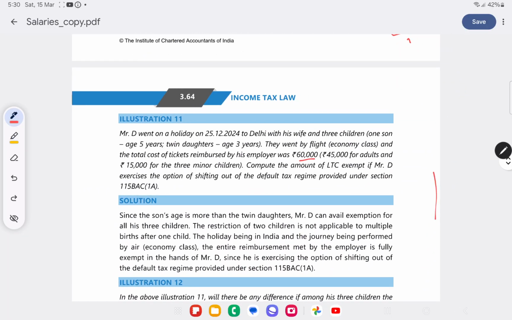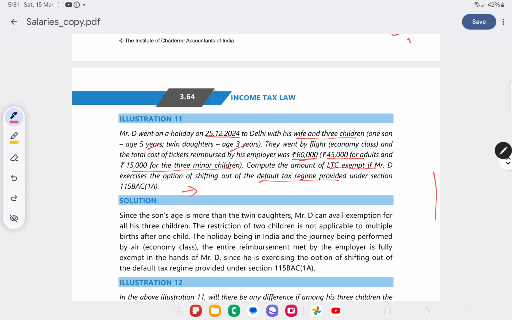D went on a holiday on 25th December 24 to Delhi with his wife and 3 children: one son, 5 years, and twin daughters, 3 years. They went by flight economy class and the total cost of tickets reimbursed by the employer was 60,000: 45,000 for adults, 15,000 for 3 minor children. Compute LTC exempt if Mr. D exercises the option of shifting out of default tax regime.